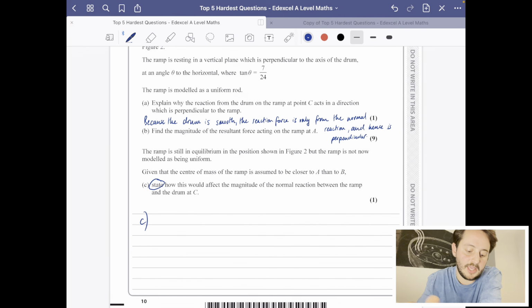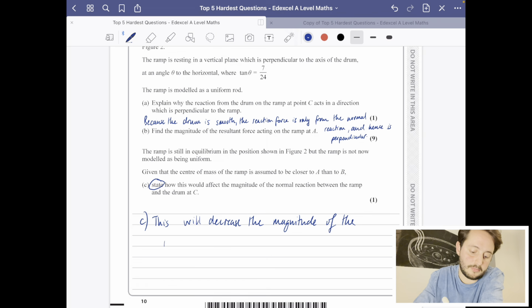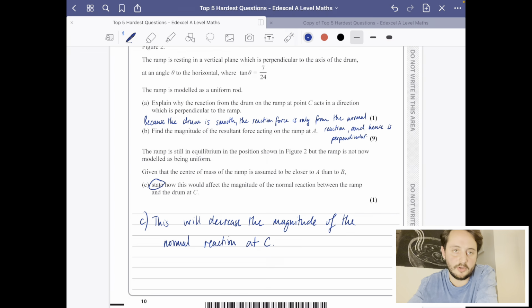So you could have just had a guess for part C. You could say this will decrease the magnitude of the normal reaction at C. And you can just guess that because it just says state, but it's not a guess. We can see that it's going to make there less pressure on that particular point. A pretty tough mechanics question of a pretty tough topic. I've got lots of examples similar to this in other videos.